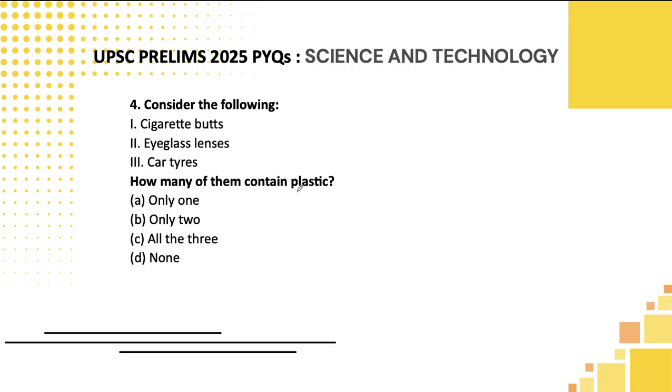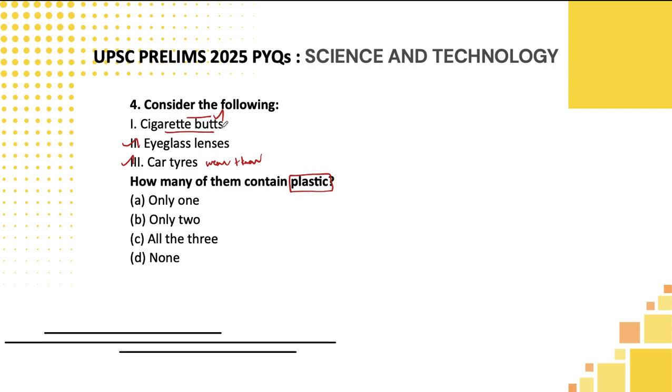Consider the following. How many of them contain plastic? By looking at the statements here, students, the second statement, eyeglass lenses, you can easily pick because eyeglass is made up of plastic, which we are very well aware of. Car tire also, plastic is mixed. That's why wear and tear is happening. Using that logic, you can pick car tires to be one of the options. But you will have a lot of doubts whether cigarette butts contain plastic or not.